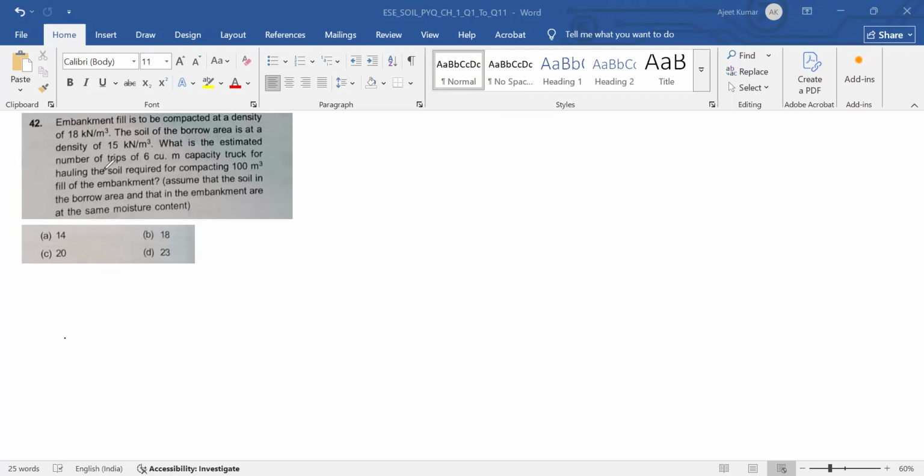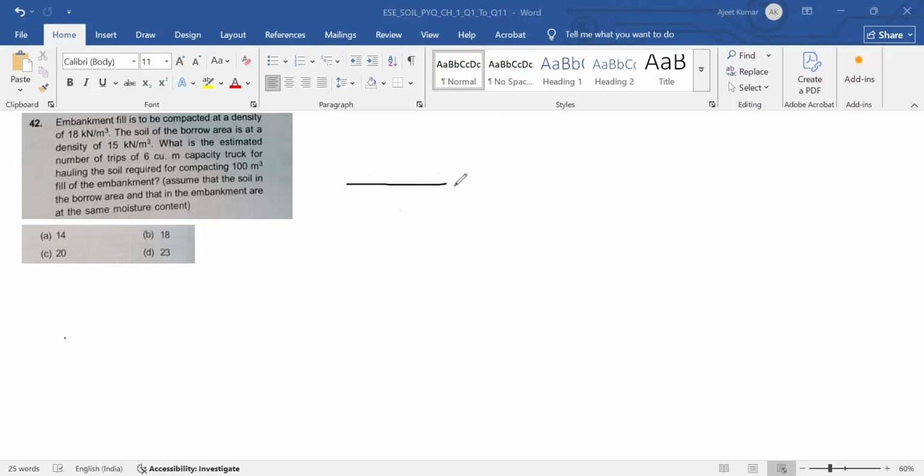What is the estimated number of trips of 6 cubic meter capacity truck for hauling the soil required for compacting 100 meter cube fill of the embankment? Assume that the soil in the borrow area and that in the embankment are the same moisture content.